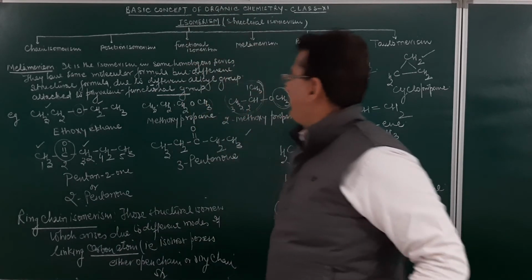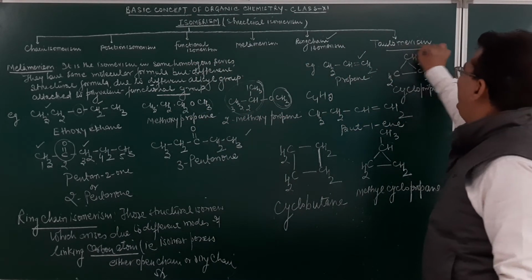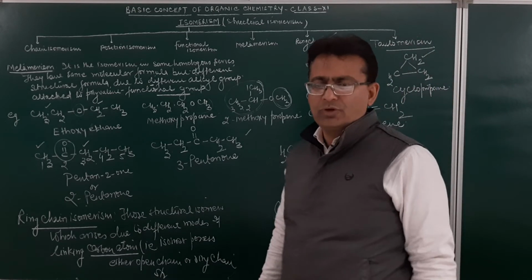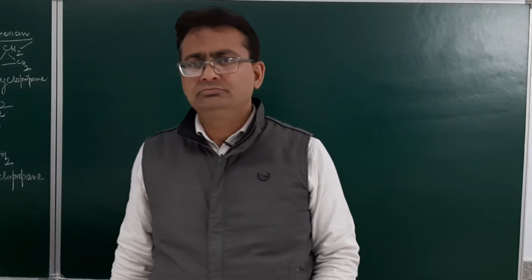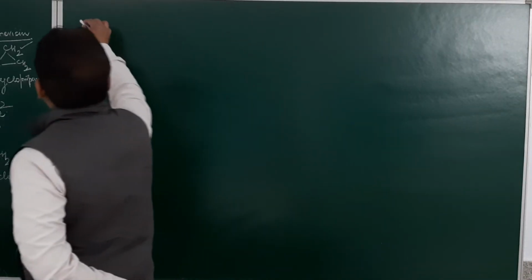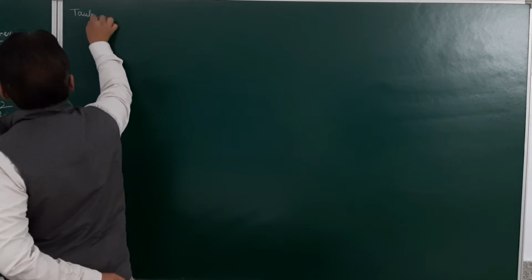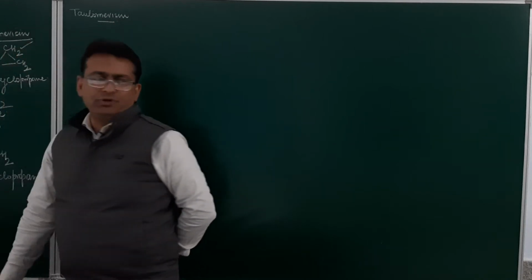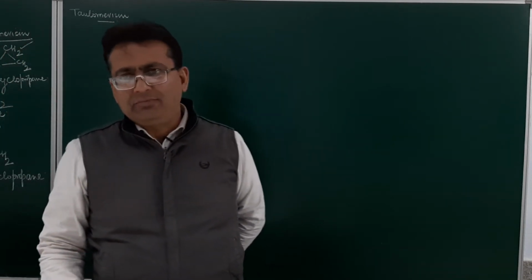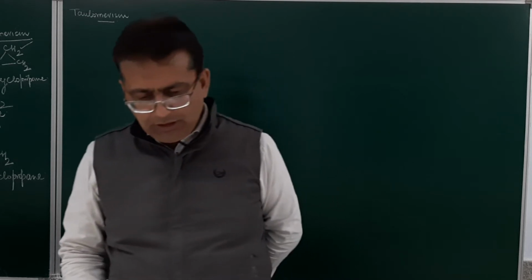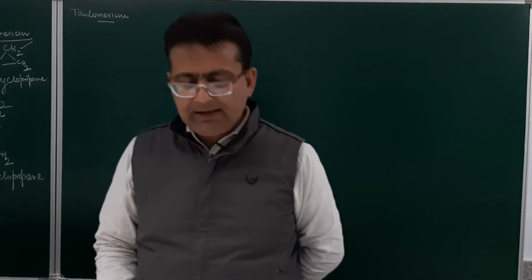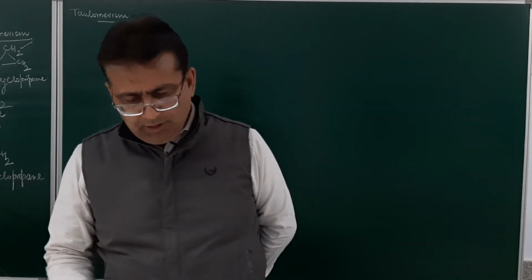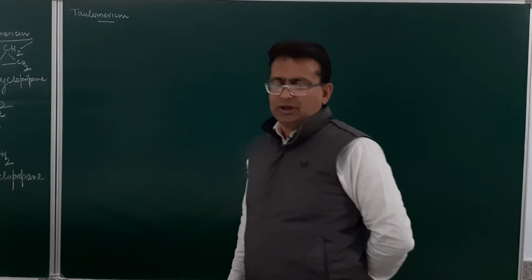Now one isomerism which is very important and is still yet to be discussed is tautomerism. Now we will discuss what I mean by tautomerism. What is tautomerism? When we talk about tautomerism, students, tautomers are those structural isomers in which the substance exists in two or more readily interconvertible forms, leading to a dynamic equilibrium in them.